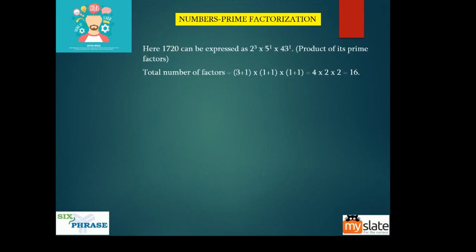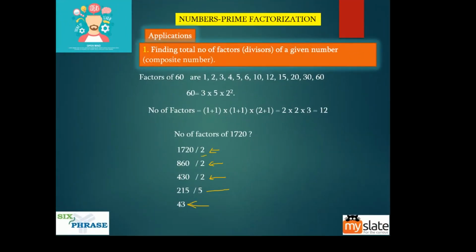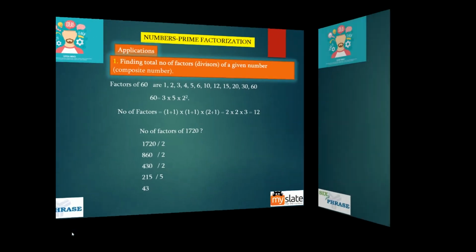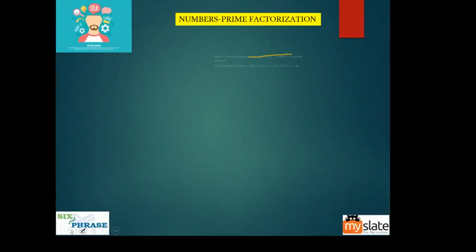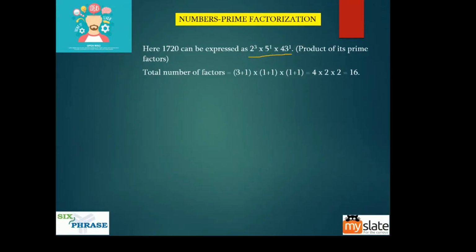Now how did this come about? I already told you how to do that. That came about because you have three 2's here, so 2 cube, one 5 and one 43. Okay, so now the point here is, why did we do this prime factorization? The sole purpose is to find the number of factors.